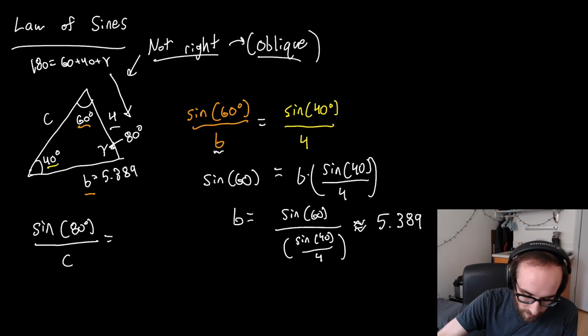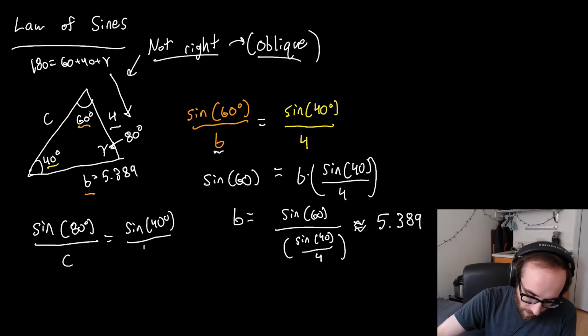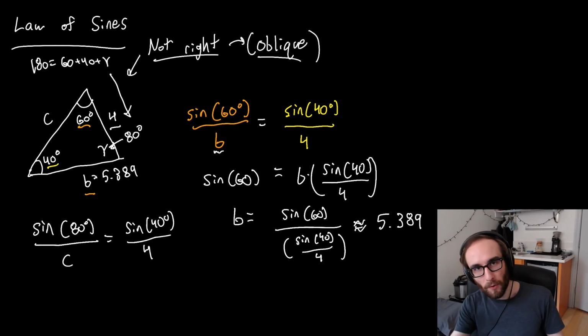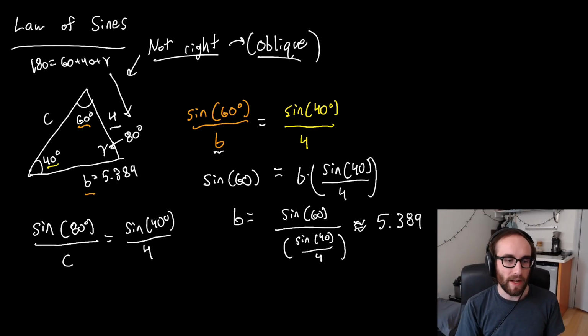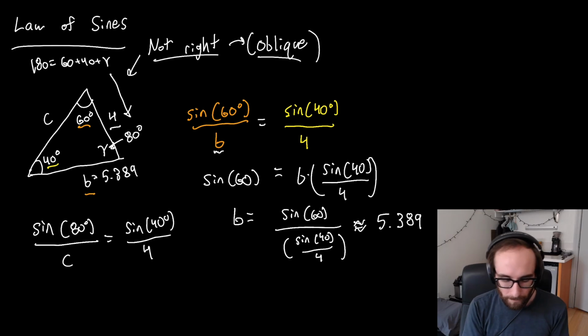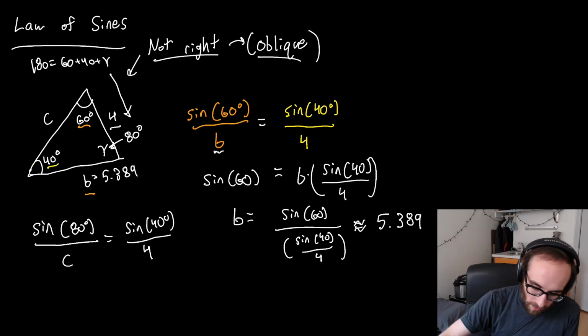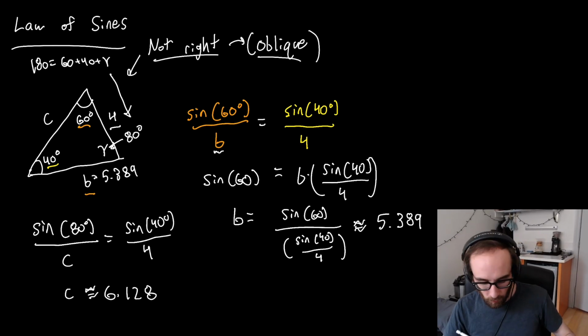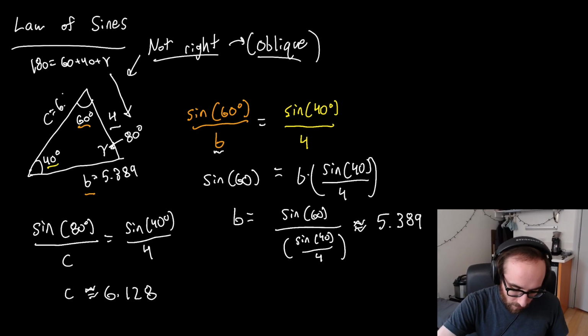I'm going to use the ones given to us at the beginning, sine of 40 degrees divided by 4. Again, we multiply both sides by c, and then divide both sides by sine 40 degrees divided by 4. Here we get c is equal to about 6.128 for this side.